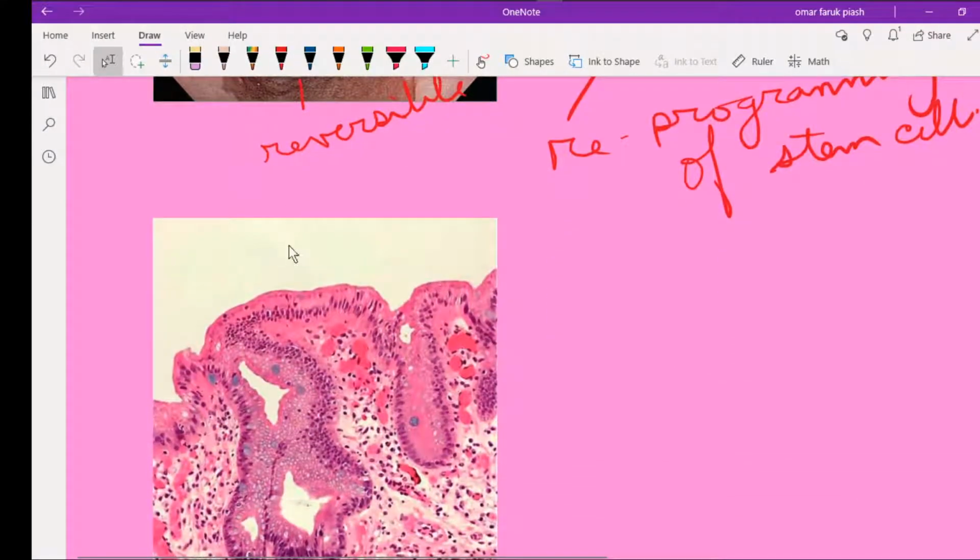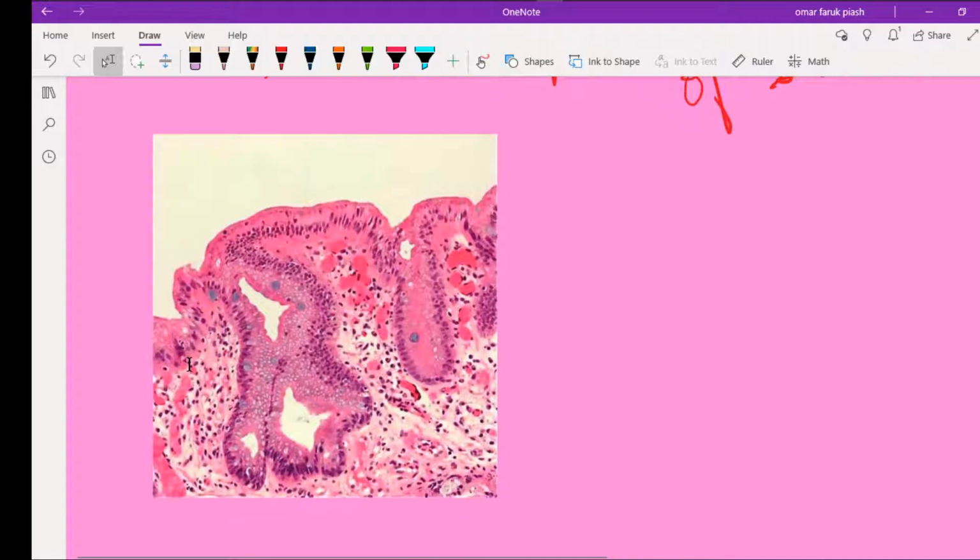This is the histological picture of Barrett esophagus. A notable exception is apocrine metaplasia of the breast.